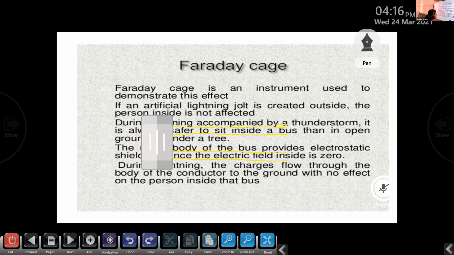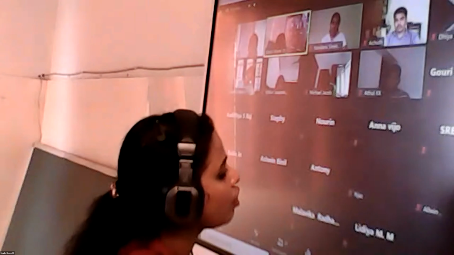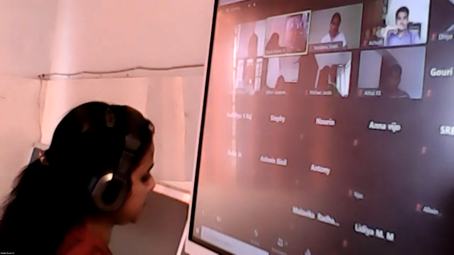So inside the cavity, E is equal to 0. So during lightning accompanied by thunder, it is safer to sit inside a bus than under a tree, because the metal body of the bus provides electrostatic shielding since the electric field inside is 0. During the lightning, the charges flow through the body of the conductor to the ground with no effect on the person inside the bus. So this is about electrostatic shielding. It is an arrangement to protect the sensitive components in an electric circuit.